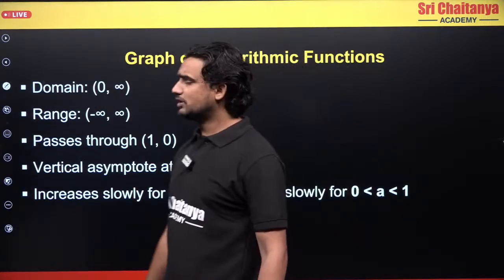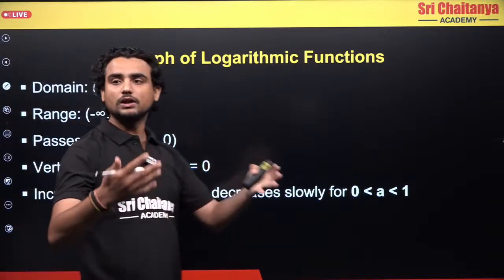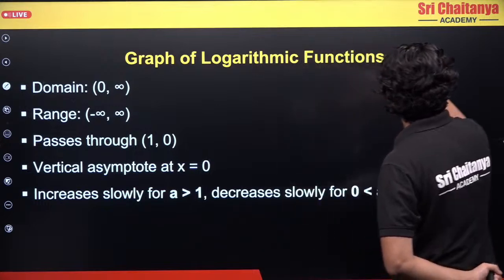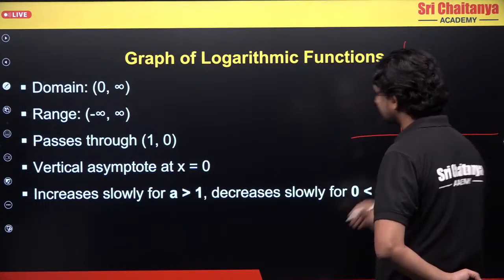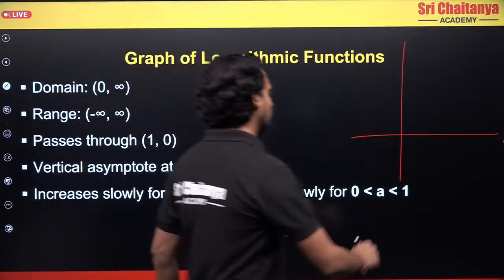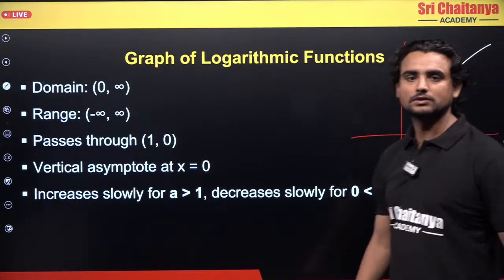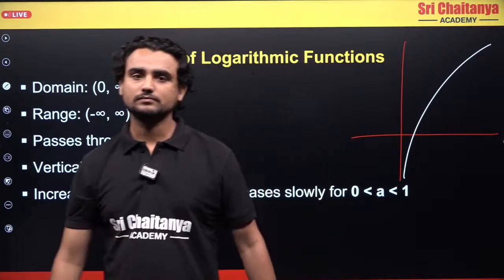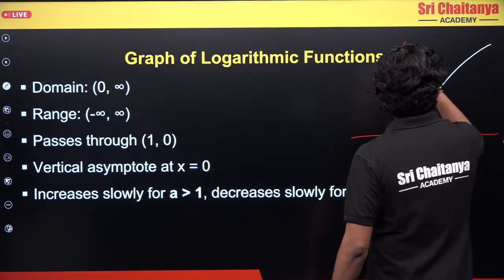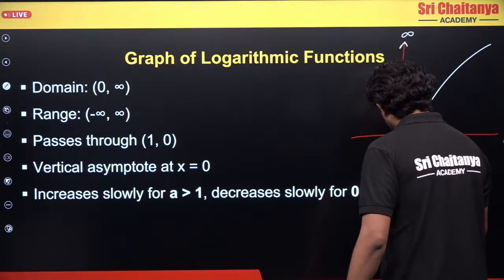Next. So now what is the domain? What is the set of all the possible input values? If I draw the graph for a log function, the graph looks something like this. And this is 1, this is 1, this is infinity, and this is minus infinity.